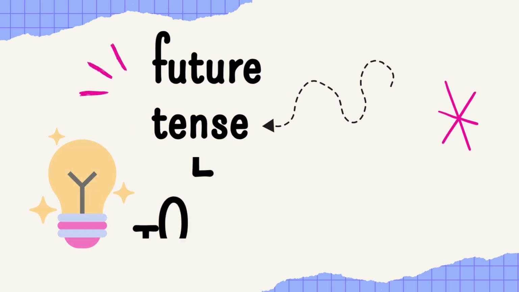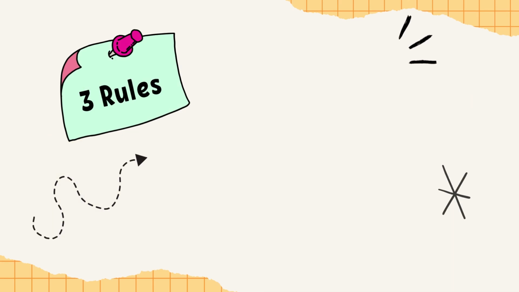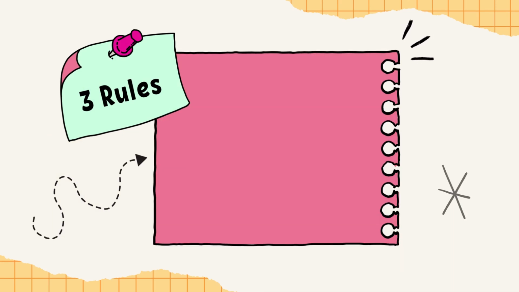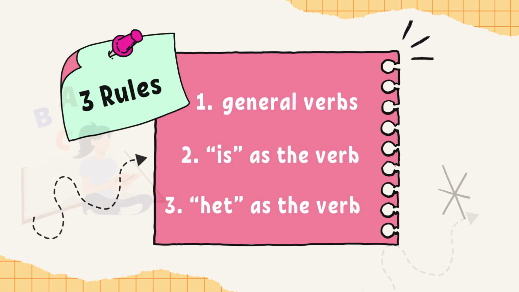Today we will be covering the fundamentals of future tense, which is Toekomende Tyd in Afrikaans. There are 3 fundamental rules that are applied to the verb 1 in the sentence. These verbs include general verbs, is as the verb, and het as the verb.